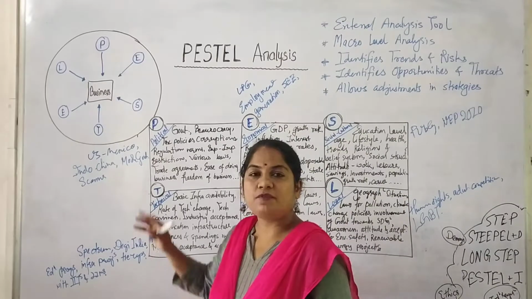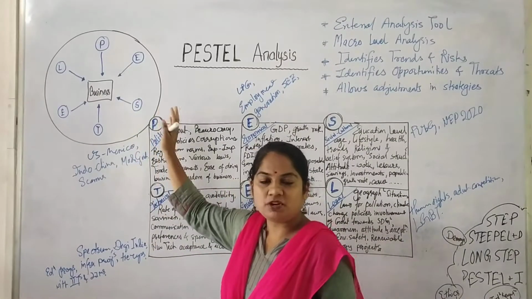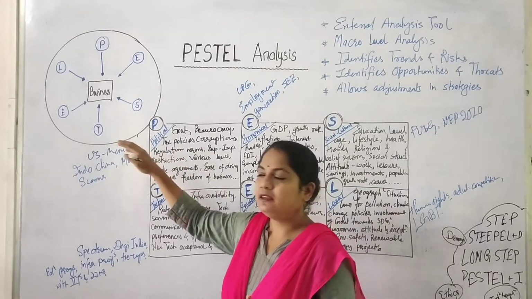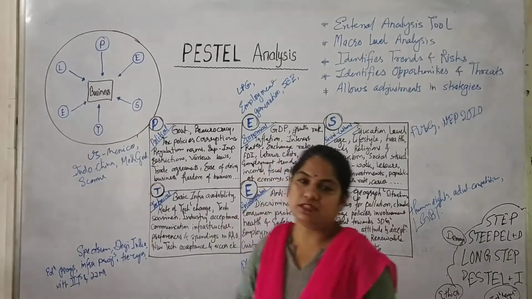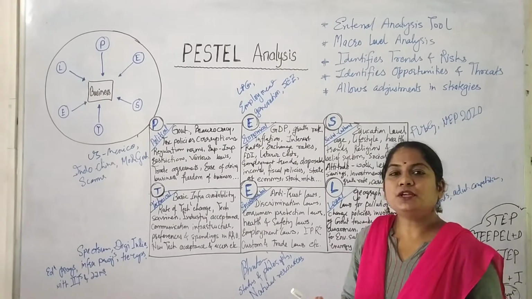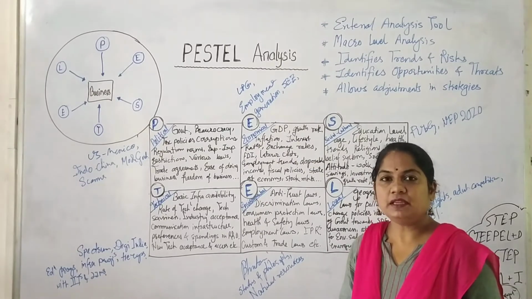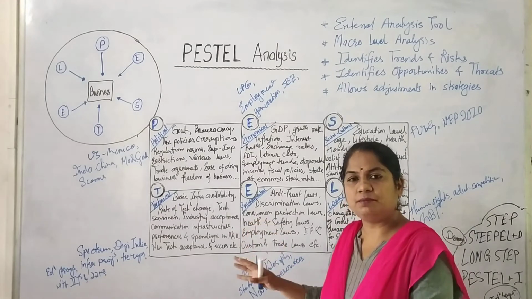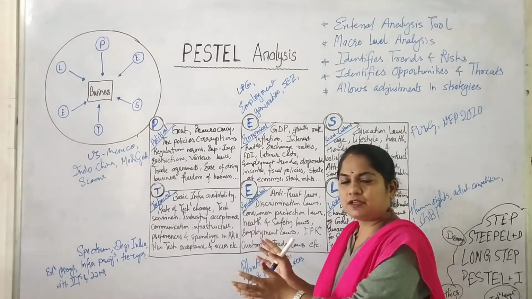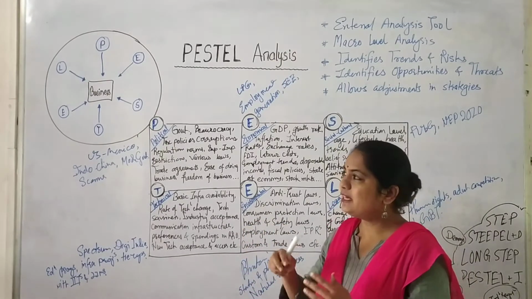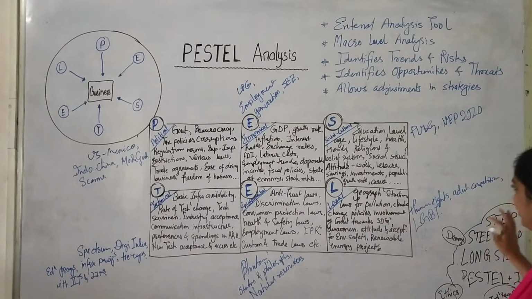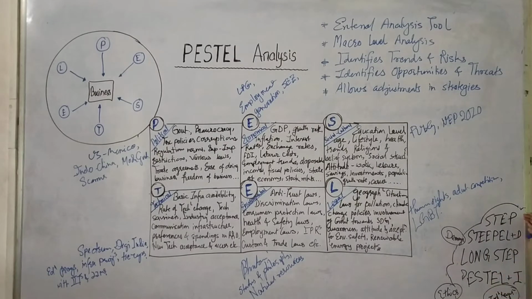It consists of 6 factors: political, economical, socio-cultural, legal, environmental and technological. According to the suitability, the organizations can add on some factors or just restrict these factors to their needs. So there is step analysis also, there is paced analysis also. Some of them I have written here, that is step analysis.